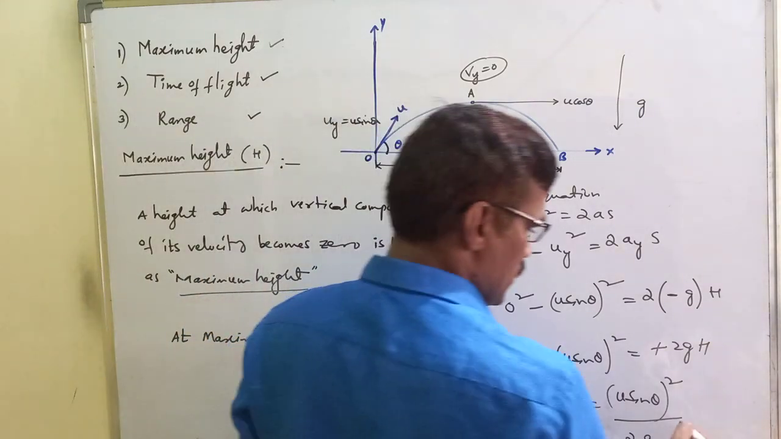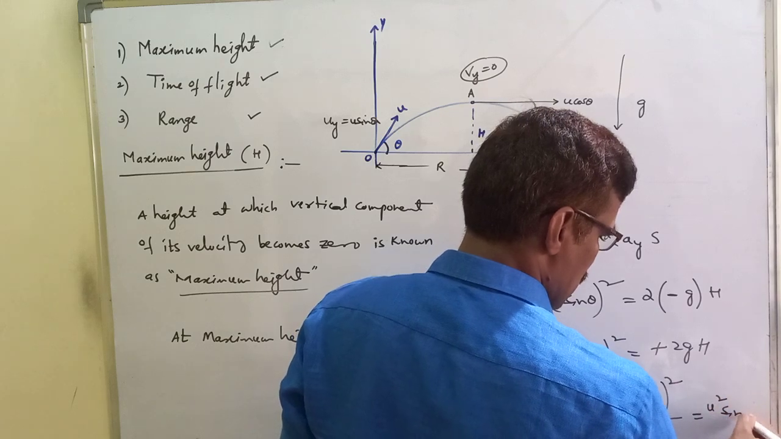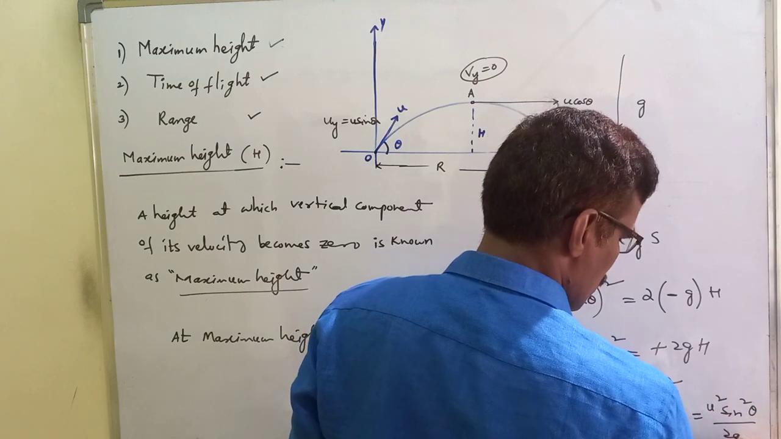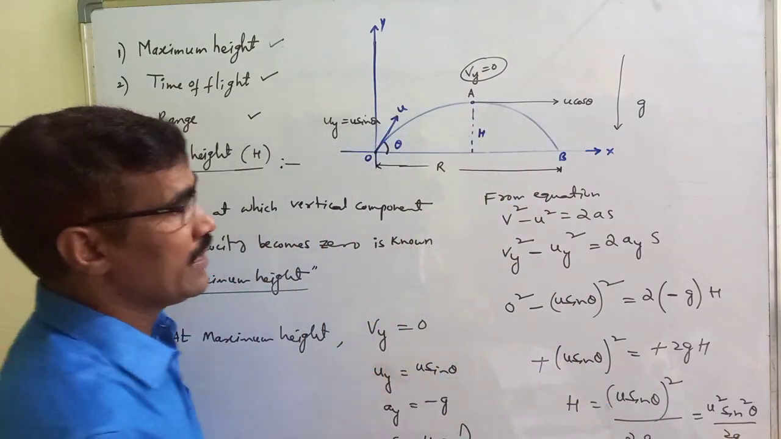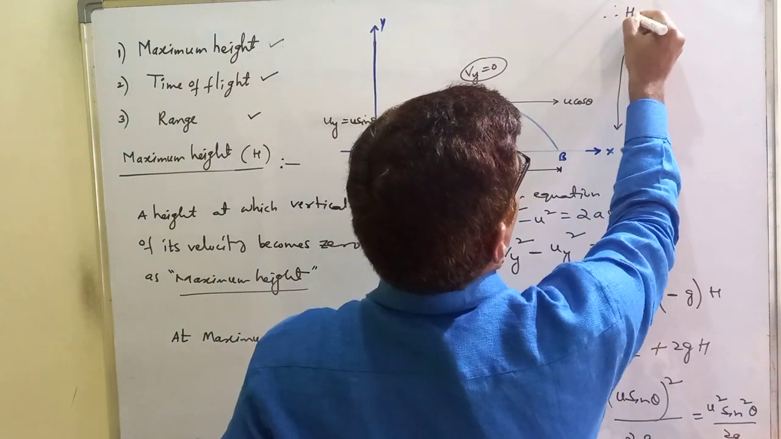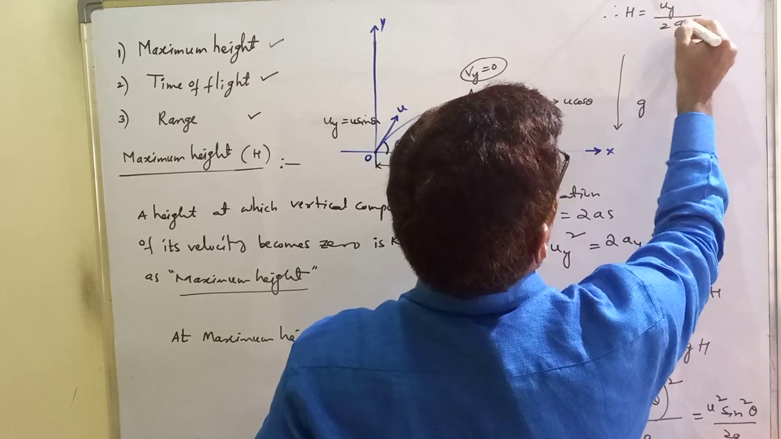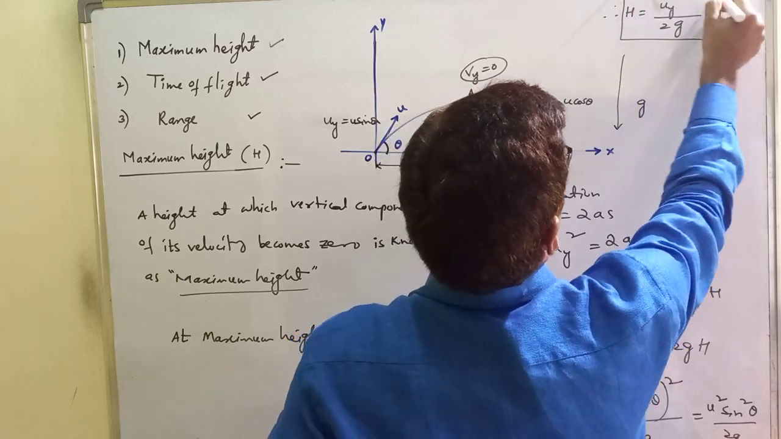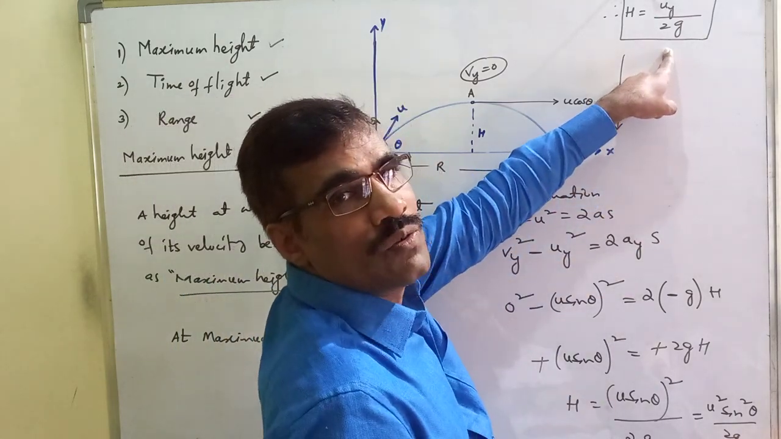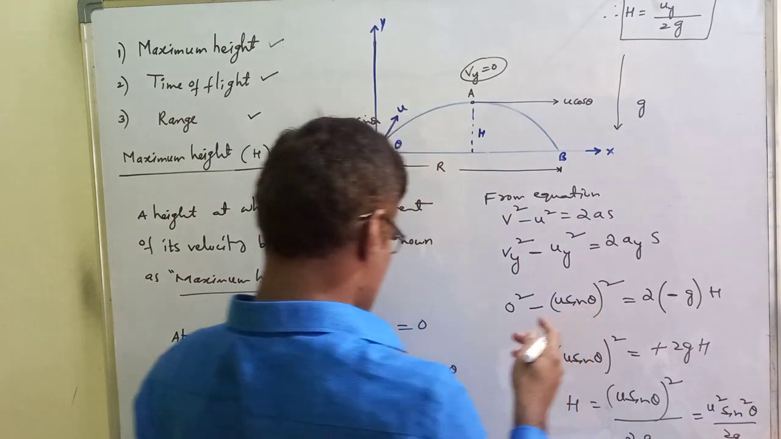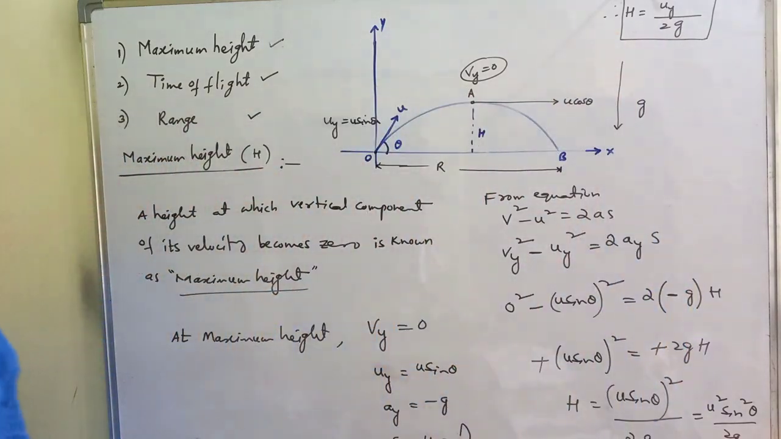So this is the expression for maximum height. Maximum height is equal to u square sin square theta by 2g. U sin theta is nothing but uy. Therefore, in terms of the vertical component, maximum height h equals uy square by 2g. Here g is the magnitude of acceleration due to gravity, the magnitude of ay. So this is the maximum height reached.